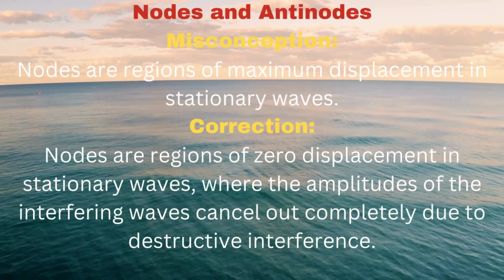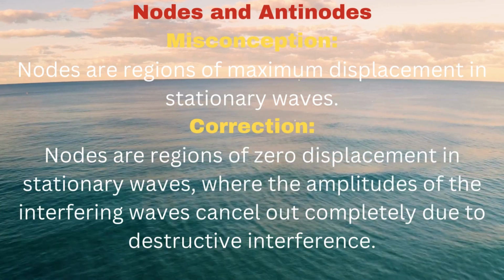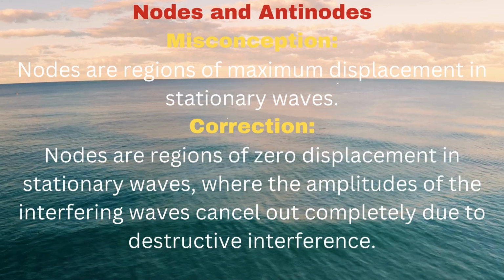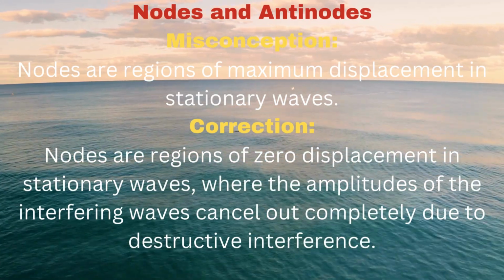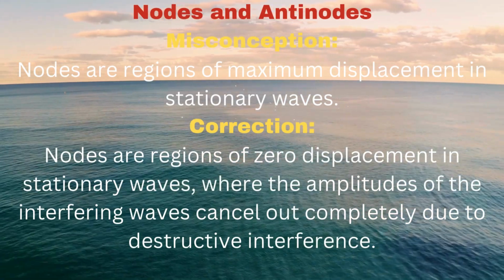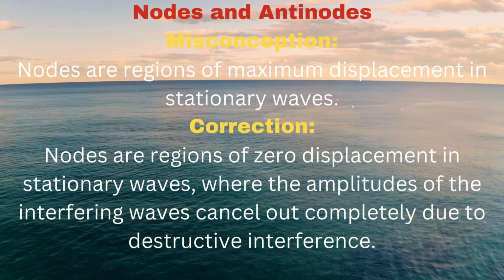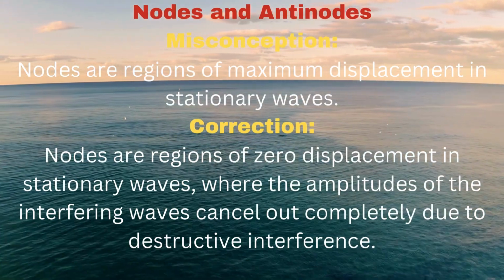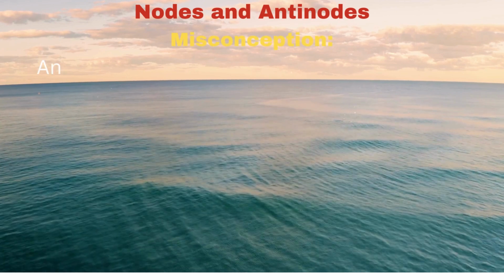Nodes and antinodes. Misconception: nodes are regions of maximum displacement in stationary waves. Correction: nodes are regions of zero displacement in stationary waves, where the amplitudes of the interfering waves cancel out completely due to destructive interference.